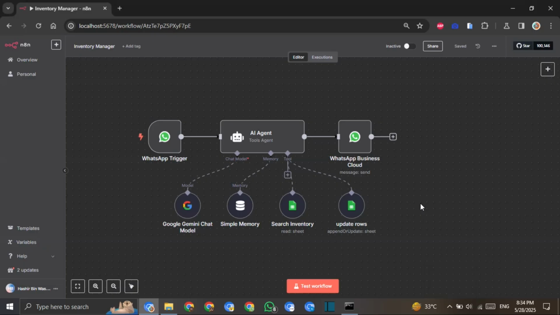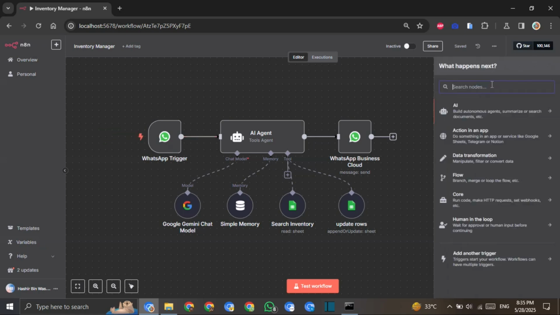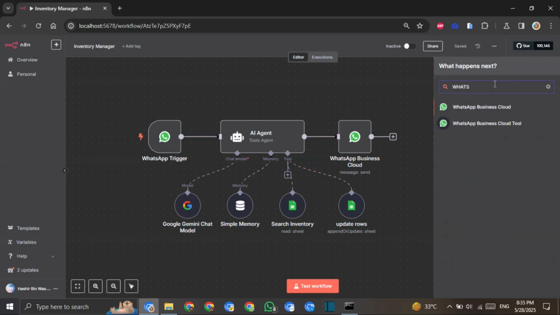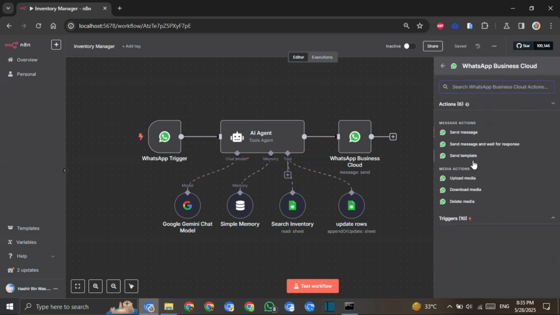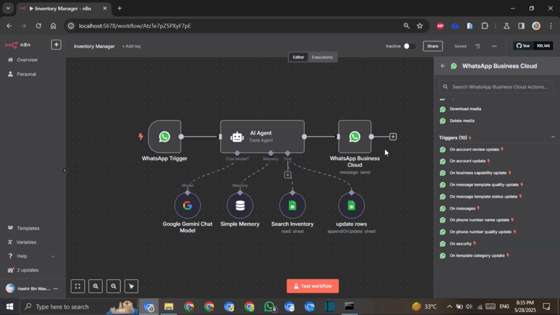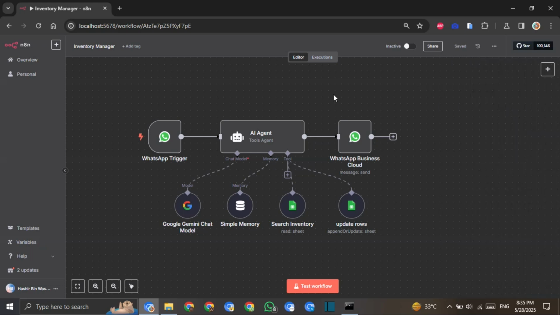So the first node will always be a trigger, and here we are setting up an AI agent that will manage our inventory with just a WhatsApp message. So here our trigger will be a WhatsApp trigger. Here you have an option where you have to add the trigger. We will select the WhatsApp trigger, and in the trigger we will select on message. So when we message on WhatsApp, then we will get a reply on WhatsApp.